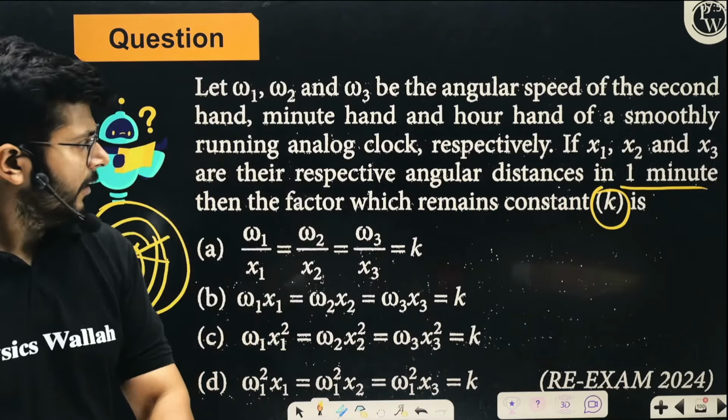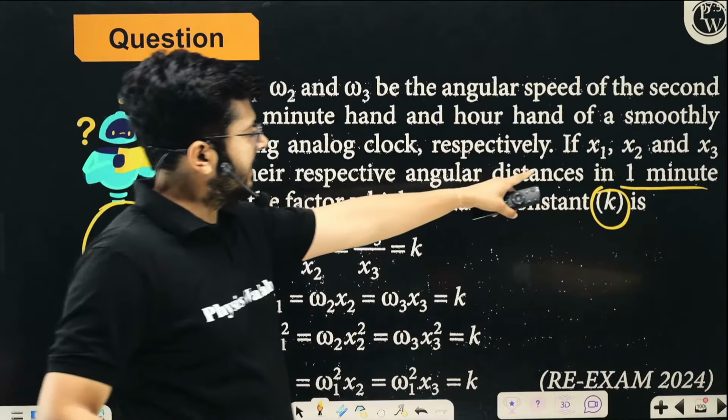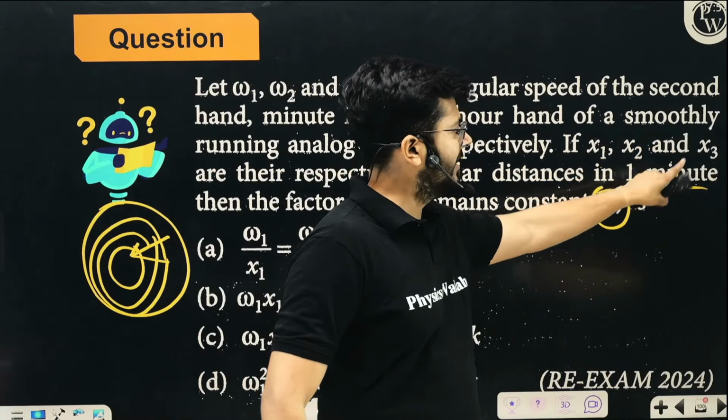Think about it, because we are talking about 1 minute. The x1, x2, x3 are the distances traveled in 1 minute.